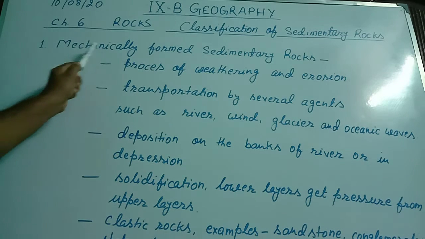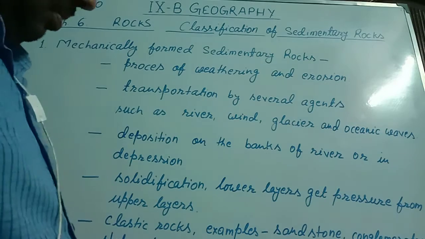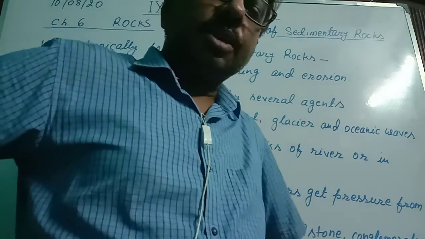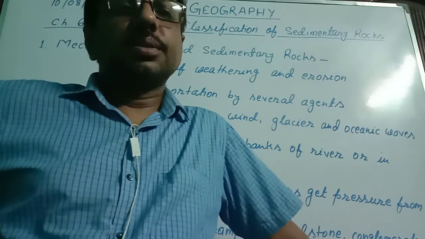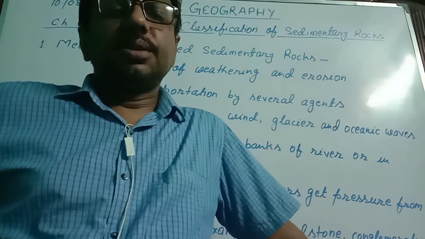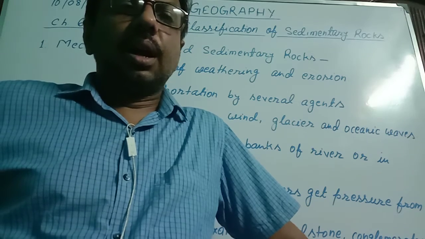So the first is mechanically formed sedimentary rocks. First of all, the meaning of sediments I have explained. A small revision about the sediments.